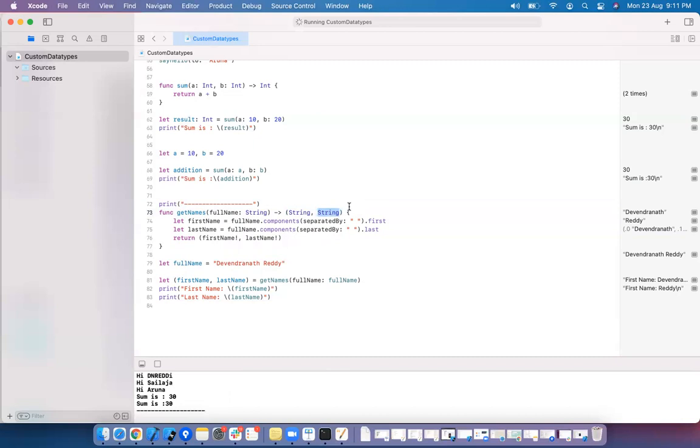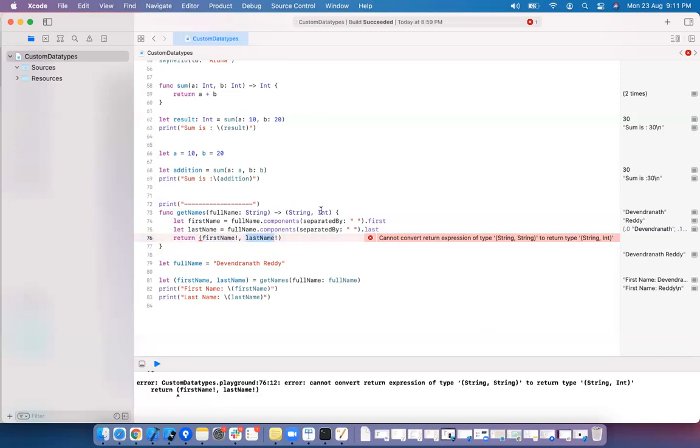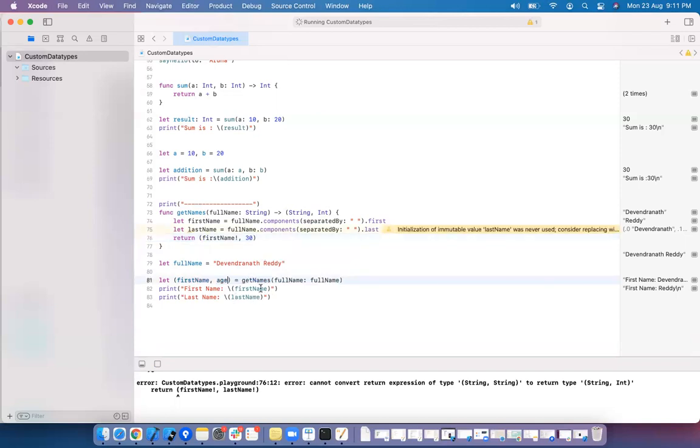I just want to return a string and an integer. See what it says. This is a string we are passing, and this is again a string we are passing, but it is not accepting. Whatever return type it has, you need to return the same. Here let's say I want to return some age, an integer. Don't put it in braces.